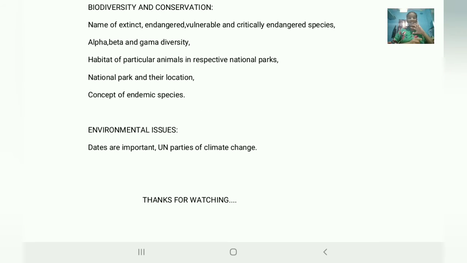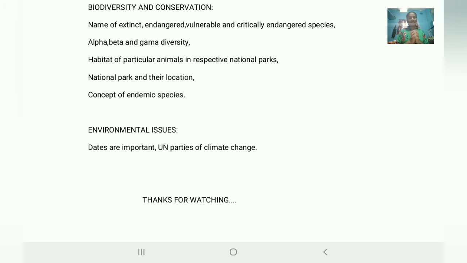Next, the last lesson is environmental issues. Dates are important. Environmental issues means what issues are falling around us in our environment, such as air pollution, noise pollution, what is going on, and in which year it came across. The dates are very important, and UN conferences of the parties on climate change.